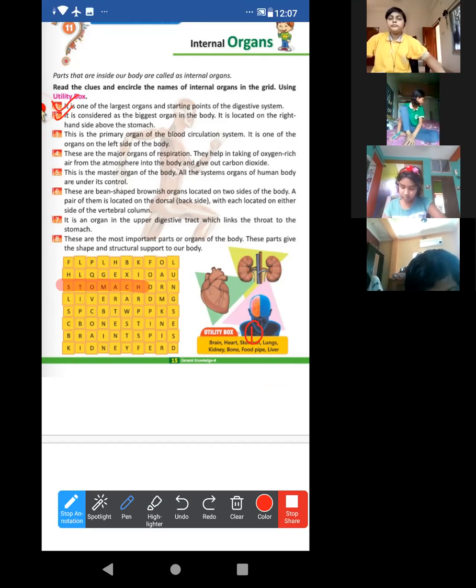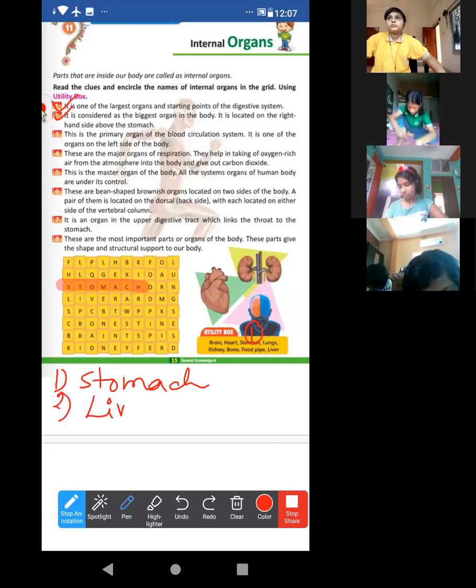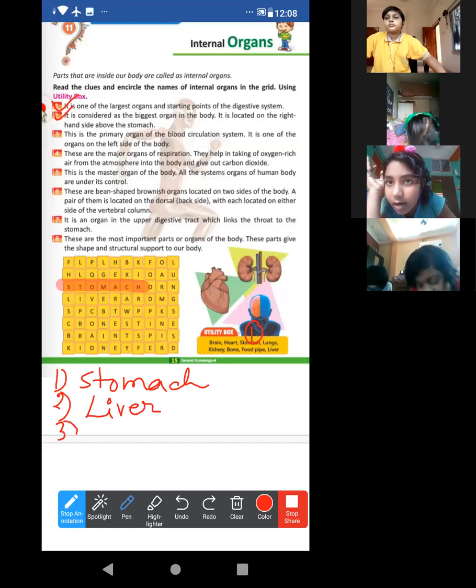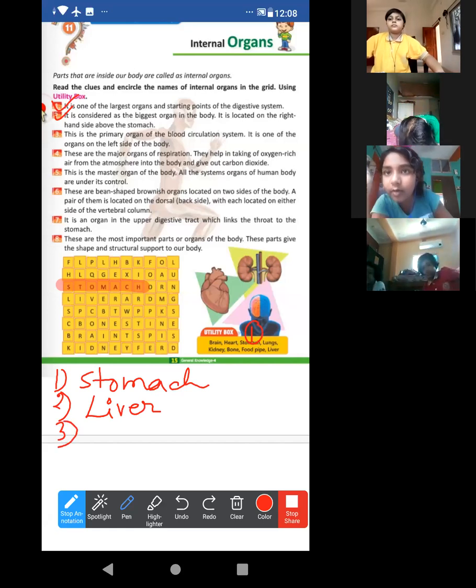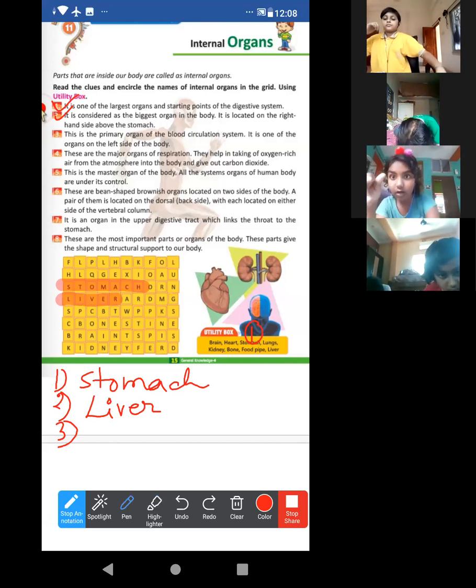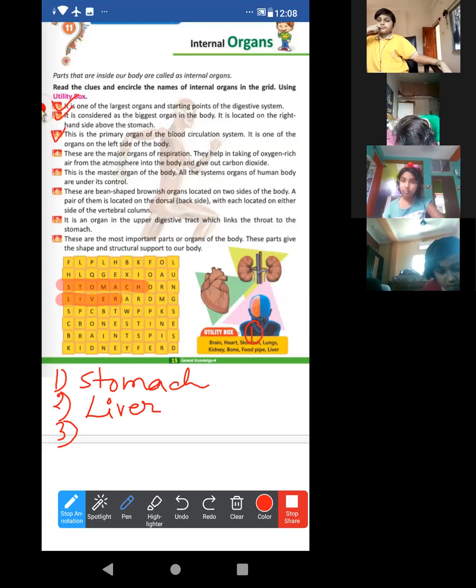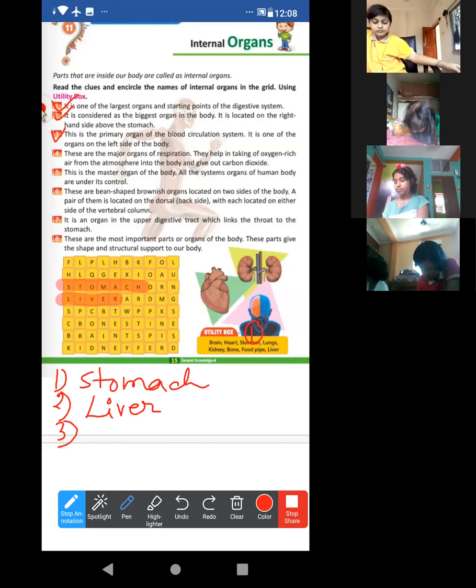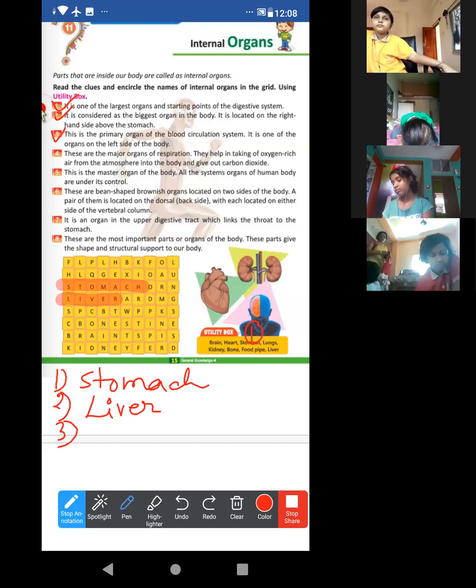Achha, now here also I am writing one. Stomach. Also I am writing the answer. Huh? Sorry, stomach. Number 2, liver. Number 3, just look at this. Number 3 we are doing, huh? Number 3, this is the primary organ of the blood circulation system. This is the primary organ of the blood circulation system. Okay. Now just look after that, what is written over there?